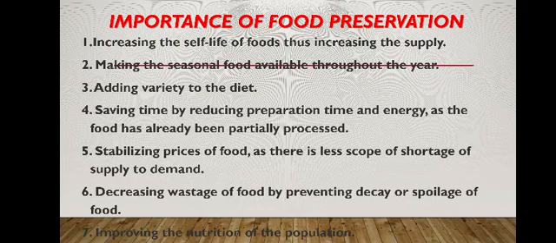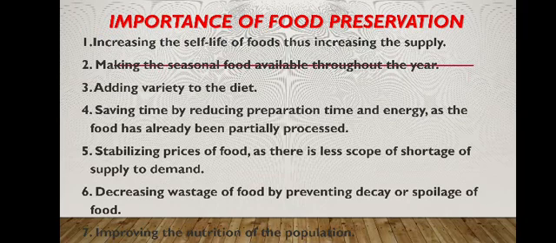Stabilizing prices of food, as there is less scope of shortage in supply or demand, because we have preserved it. Then all the foods are available throughout the year, so there is no shortage of food if preservation methods are properly adopted. Decreasing wastage of food by preventing decay or spoilage of food. The decay and spoilage of food can be prevented by proper preservation methods, so the wastage can be decreased.